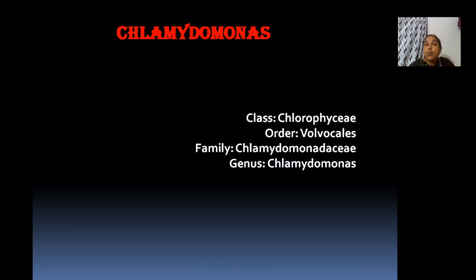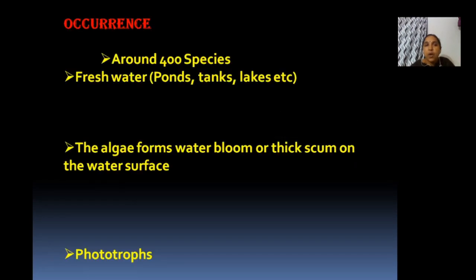Clear? What is the systematic position of Chlamydomonas? Where is its place in the classification? It belongs to the class Chlorophyceae, order Volvocales, family Chlamydomonadaceae and genus Chlamydomonas. You should know this systematic position. Understood? Now, occurrence. Where can you see this Chlamydomonas?